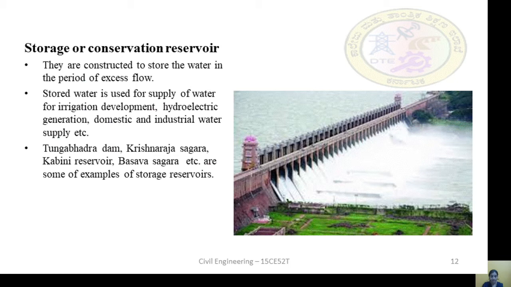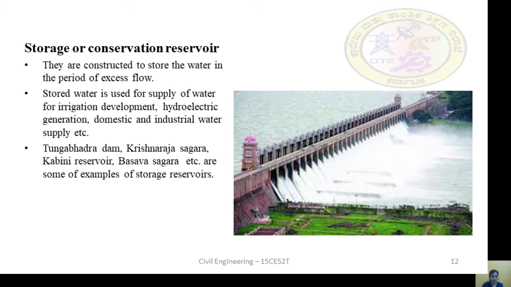Storage or conservation reservoirs are constructed to store water in periods of excess flow. Whenever there is excess flow of water, the water will be stored in a storage reservoir. The stored water is used for irrigation, development, hydroelectric generation, domestic and industrial purposes.